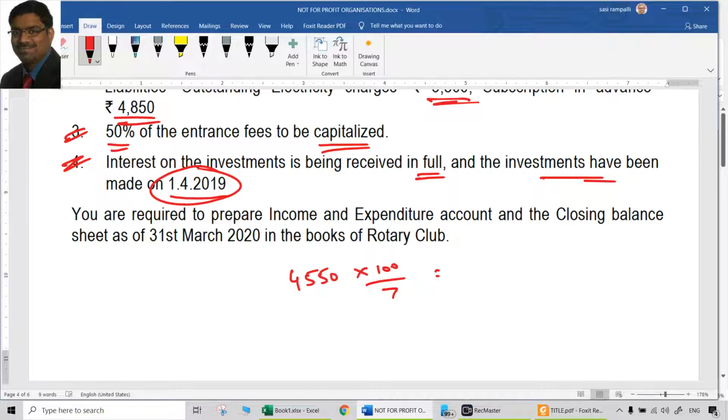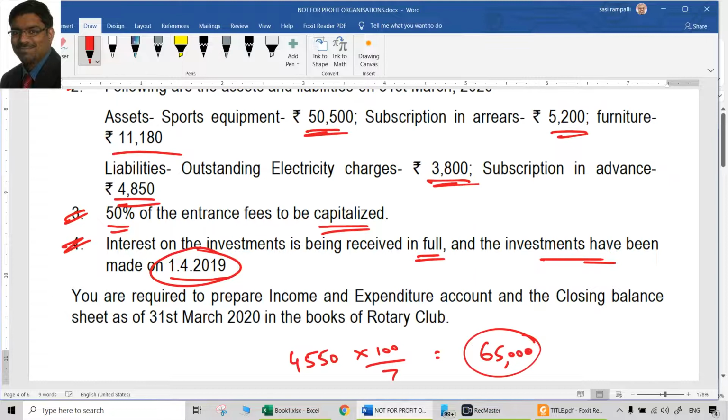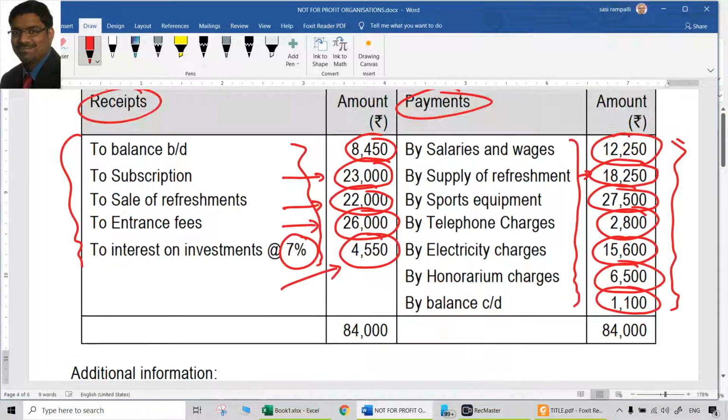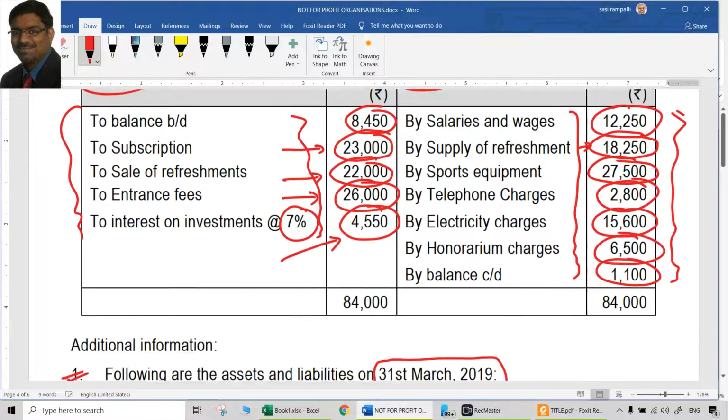So 4,550 into 100 by 7 is how much? 65,000 rupees will be the value of investments. They are not in the receipts and payments account. If they were actually paid, that should have been there somewhere on the credit side of the receipts and payments account as a payment. They are not there.